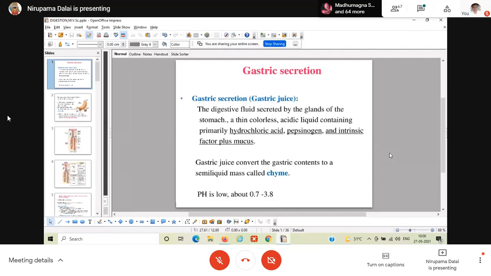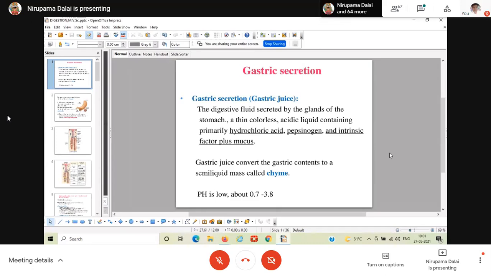Remember, never be confused between the food bolus and the chyme. Food bolus: suppose you have taken roti or chapati in the breakfast, that first has to be in the oral cavity with the help of the saliva and the mucins present in the saliva. Proper salivation and proper lubrication will be there, and after the mastication, the thorough chewing process, is over, the food has been converted to the bolus.